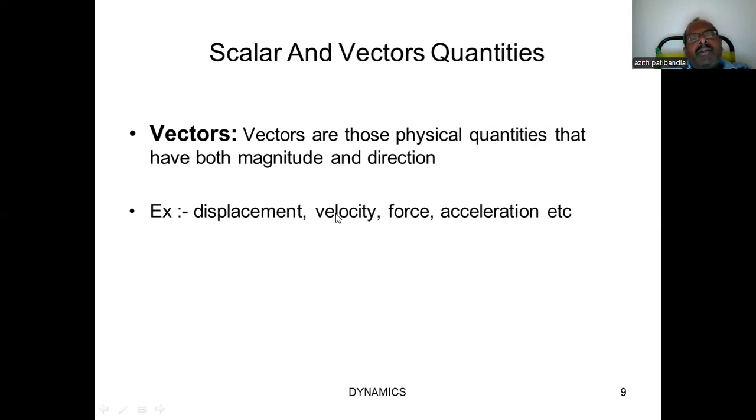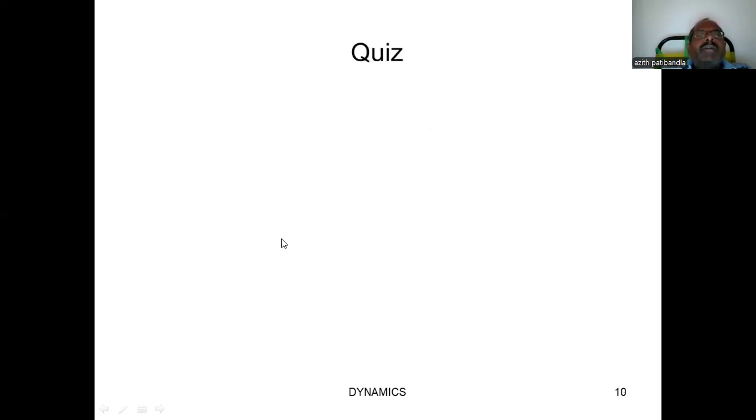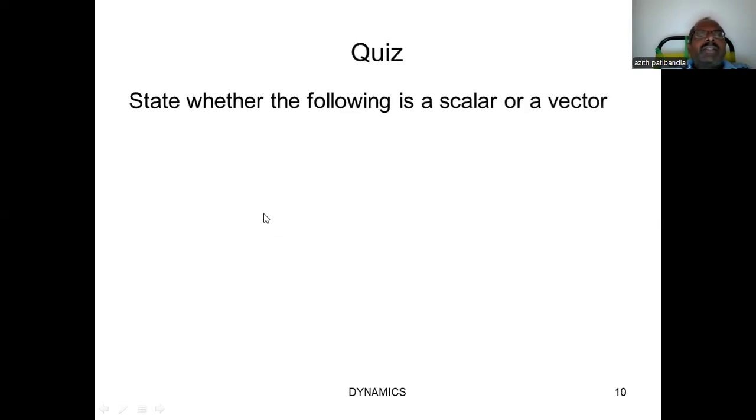Later, velocity. I think you already know the definition of velocity: the change of position of the body with respect to time, that means displacement per unit time. So velocity, force and acceleration are examples of vectors. Already we discussed scalars and vectors, and statics and dynamics, during the first chapter itself. Once again, this is a revision for this chapter, dynamics.